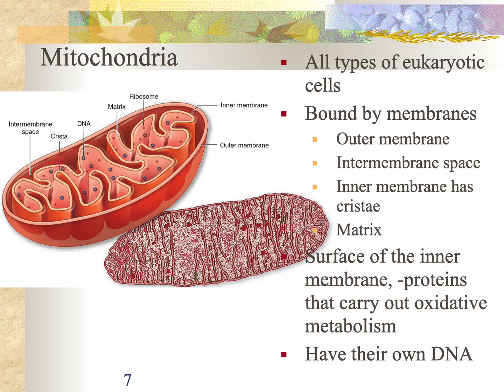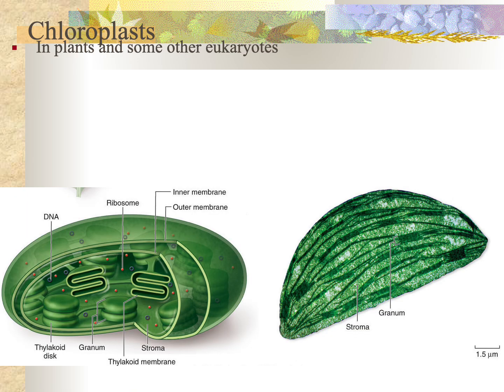A unique thing is that they have their own DNA, and their DNA is a single small circular chromosome. They use their DNA to make proteins. They have ribosomes in mitochondria, and those ribosomes are different than the ribosomes in the rest of the cell. They're smaller and simpler. It's really unusual. In fact, mitochondria reproduce on their own. They do something called binary fission. They can divide and reproduce.